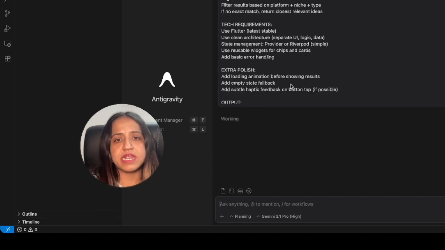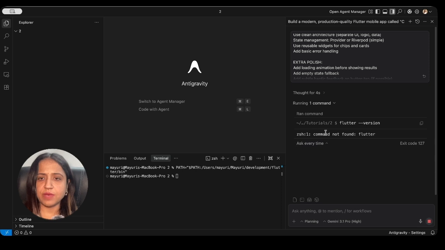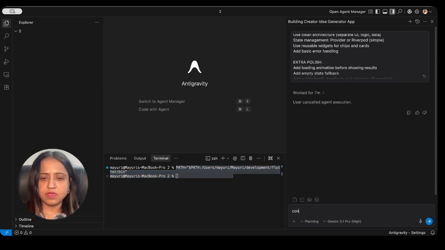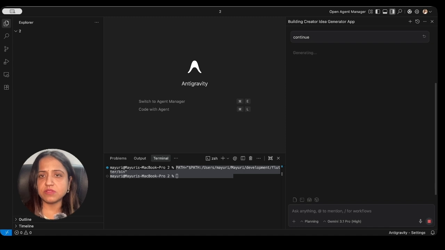which we can directly give to Anti-Gravity. While Anti-Gravity was working, the agent got an error, command not found Flutter. So I set the path for Flutter in the terminal. The terminal itself is present in Anti-Gravity, and if it is not visible, you can go over here on the top and say new terminal. Set the path, then stop this and say continue. In case this happens with you, it is very simple: set the path again and say continue, and the agent will resume from where it stopped.